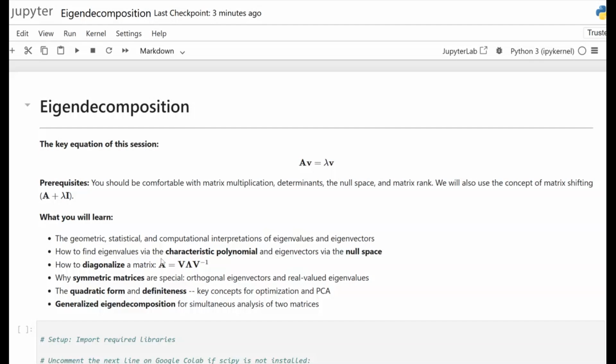And dear friends, in this session we will uncover what eigenvalues and eigenvectors really mean and why eigen decomposition works only for square matrices, the geometric interpretation of stretching without rotating, how eigenvalues reveal important patterns in data, the characteristic polynomial, finding eigenvectors using the null space, and matrix diagonalization. And last, why symmetric matrices are the superheroes of linear algebra. And we will see why eigen decomposition is the mathematical engine behind PCA and many machine learning algorithms.